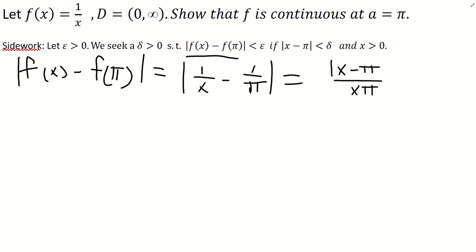And this top part, you're going to want to have it in absolute values, because this entire term right here is an absolute value term. And if you look at the definition, you want the absolute value of x minus pi from the definition. So you want to make sure that you have this absolute value there. It's actually really important. The denominator, we don't care that much.